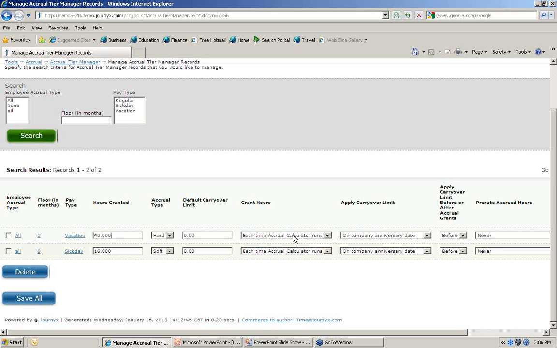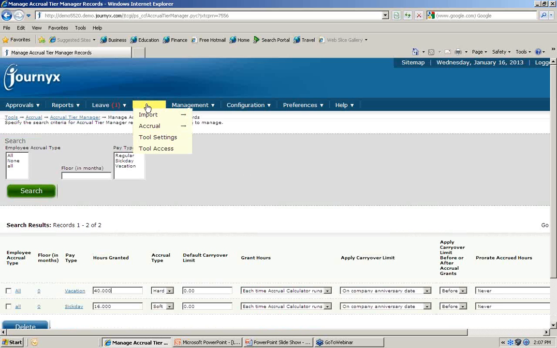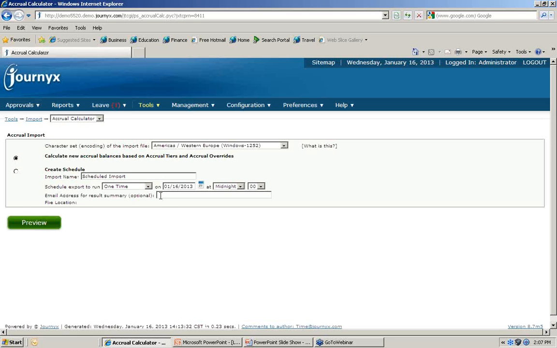But this allows you to really build some pretty complex accrual calculation rules that include carryover limits and company anniversary dates, employee hire dates, and things like that. This is sort of the more automated fashion. So if you wanted to set up all of your accrual rules to run automatically in Journyx, you can create these tiers and then go to your tools import section and again schedule that tool to run as often as needed, per pay period, per month, per year. And that really could automate all of the calculation of your accrual balances for your employees to see on their timesheet.